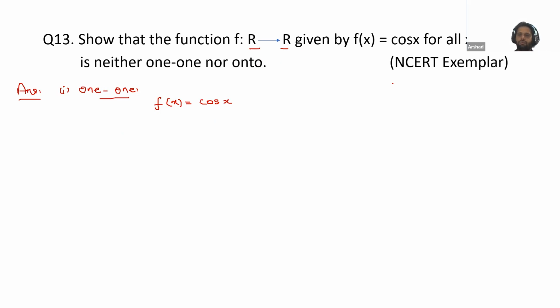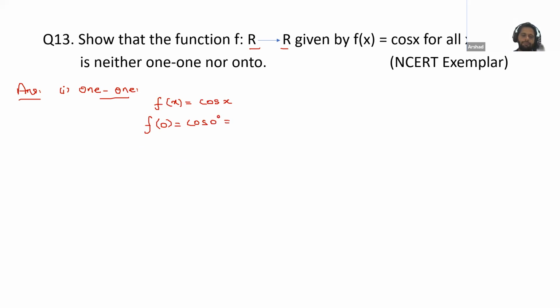So any idea, Atif and Noma, can you tell me whether this function is one-one or not? Yes or no? Okay, not very sure. Atif, please tell me what's the value of f(0) for this? That means cos 0.